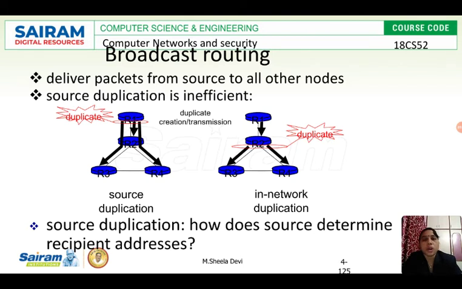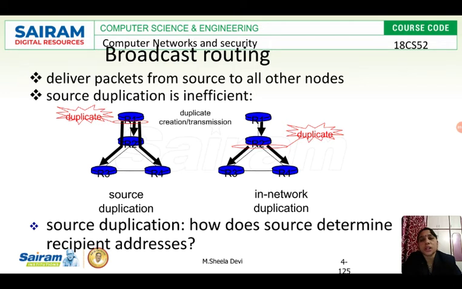So what happens if you route the packets in the form of broadcast? Source duplication occurs, which is inefficient. What is source duplication? Please see this diagram. If R1 wants to send the packet to all the nodes in the network, it has to duplicate that message for the number of nodes it has to send to.